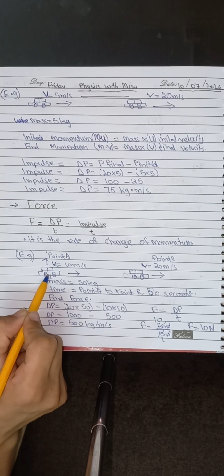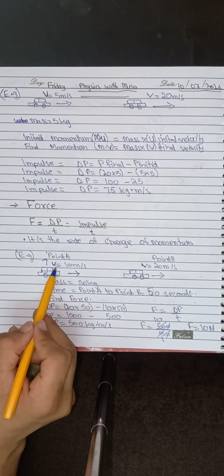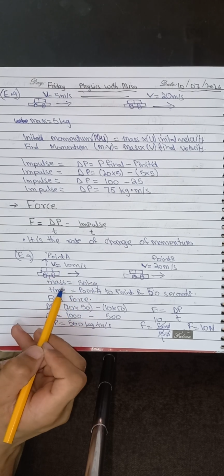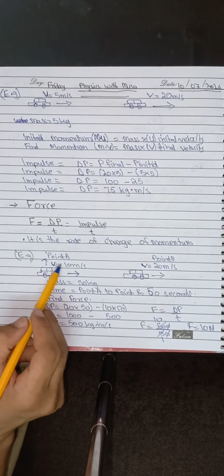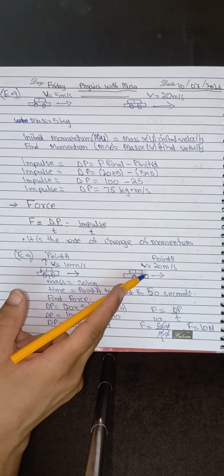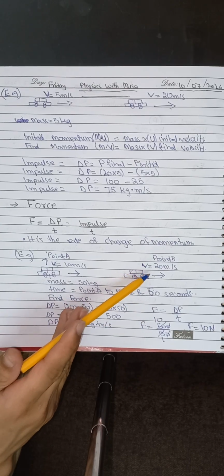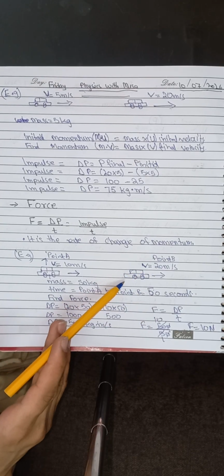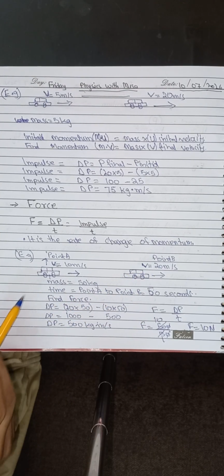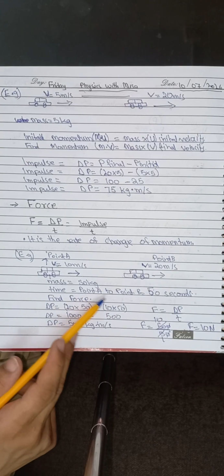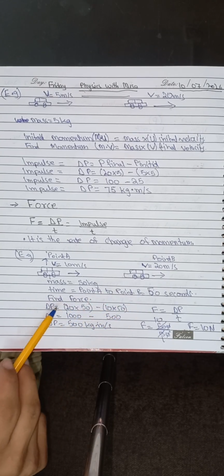Here is a car which is traveling at 10 meter per second due right, having a mass of 50 kg at point A, and at point B, after 50 seconds, the car is at 20 meter per second. The car has the same mass of 50 kg. The time from point A to point B is 50 seconds. Find force.